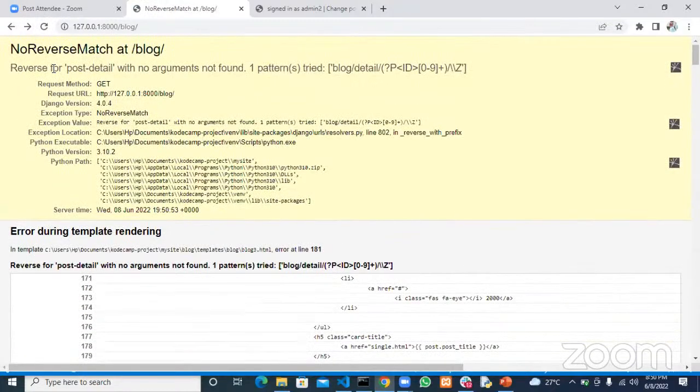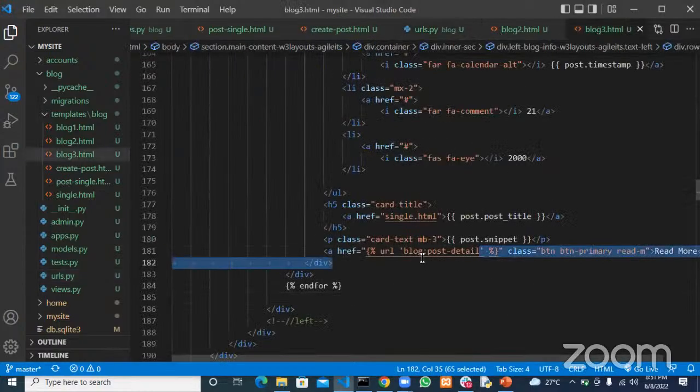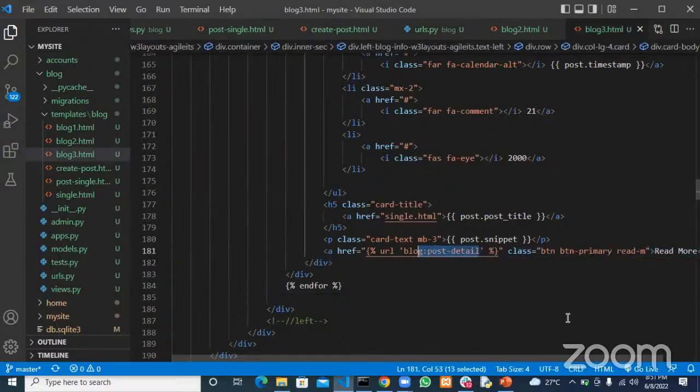So it says no reverse match. It says reverse for post detail with no argument not found. That's the keyword I want us to get: no argument not found. It means this URL now has an argument which we must always provide, and that argument is this argument here. When we pointed to that URL, we did not specify the argument; we just mentioned the URL name. So how do we pass this argument? You pass it outside this quotation.